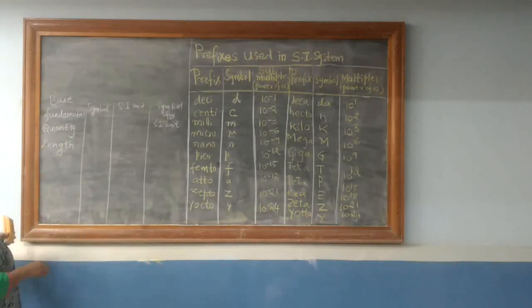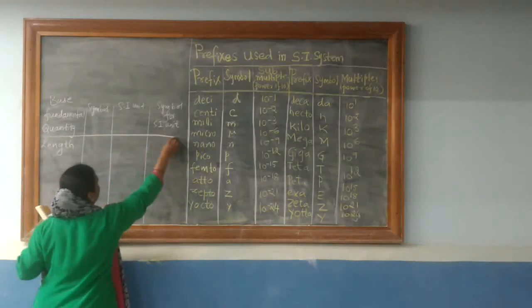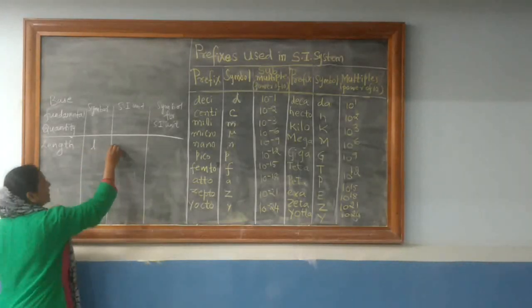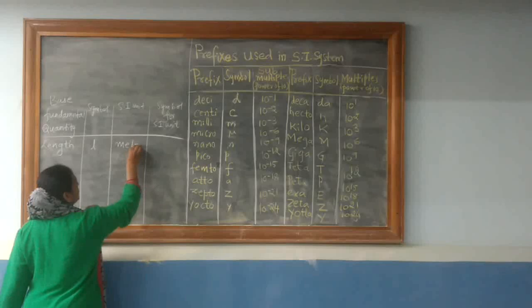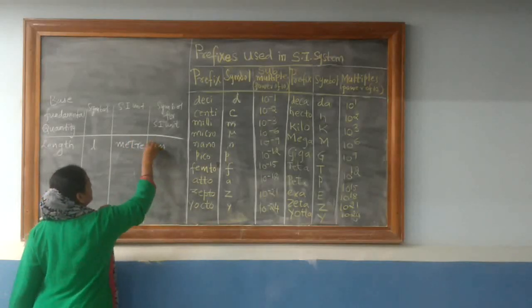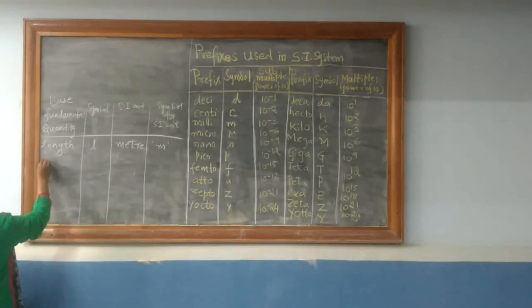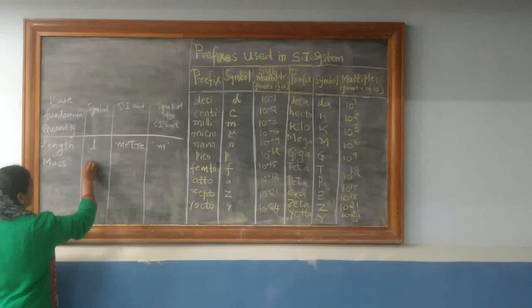Length. The symbol for the fundamental quantity length is small l. Its SI unit is meter, and its symbol is small m. Then it is mass, symbol small m.